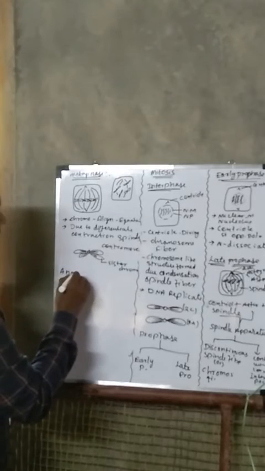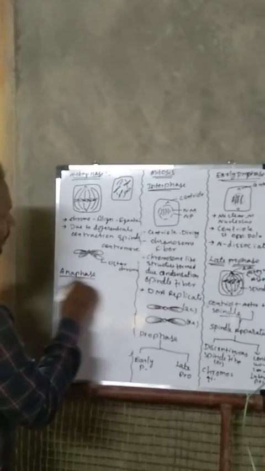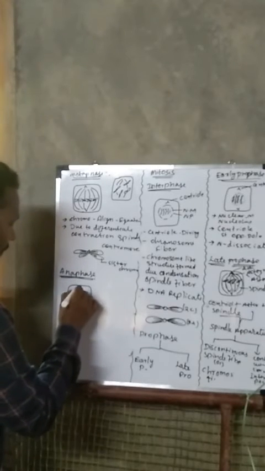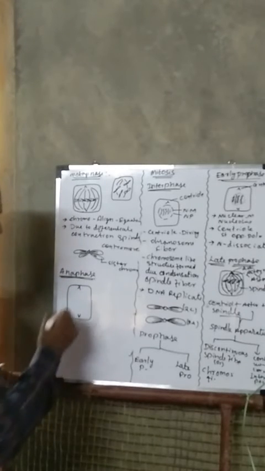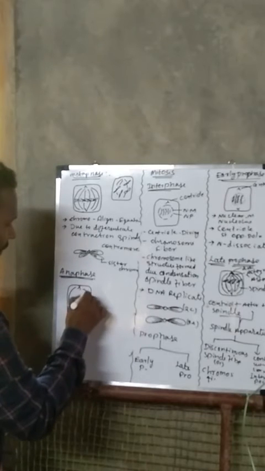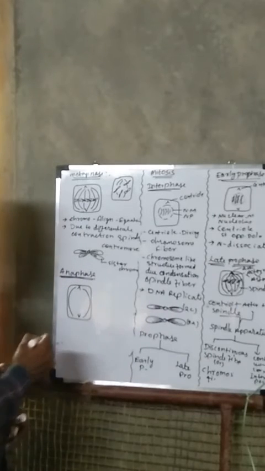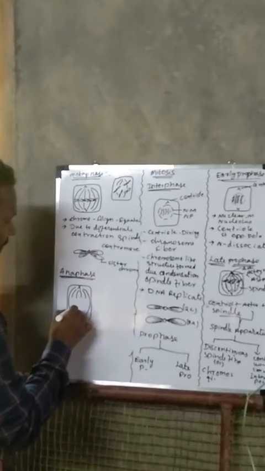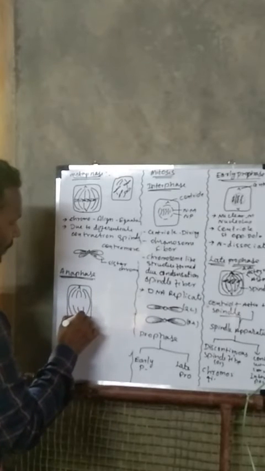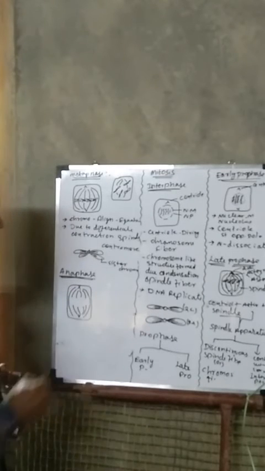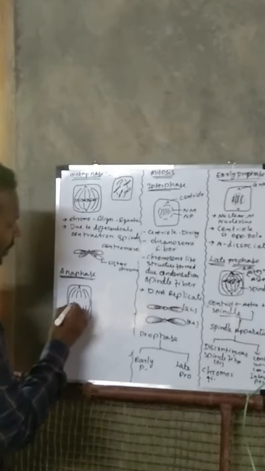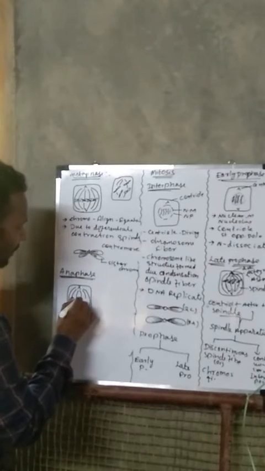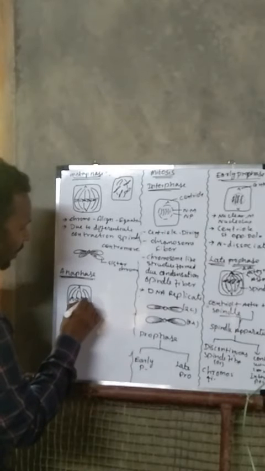Anaphase. Next phase, anaphase. In this phase, the same chromosomes, right? We have long spindle fibers and then short spindle fibers. Okay, four short spindle fibers are present. These four short spindle fibers are shown like this in this phase. The chromosomes are seen like this.